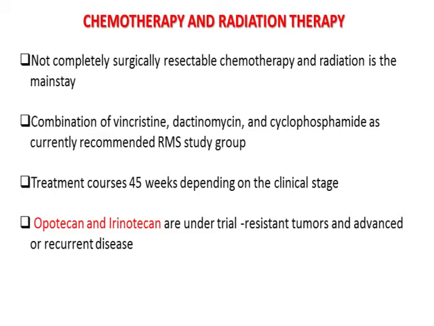Whenever these rhabdomyosarcomas are not surgically resectable, chemotherapy and radiotherapy are the mainstay of treatment. Combinations of vincristine, dactinomycin, and cyclophosphamide are currently recommended by the RMS study groups. Treatment courses are usually carried out for 45 weeks, depending on the clinical stage. The role of topotecan and irinotecan is under trial for resistant tumors and advanced and recurrent diseases of rhabdomyosarcomas.